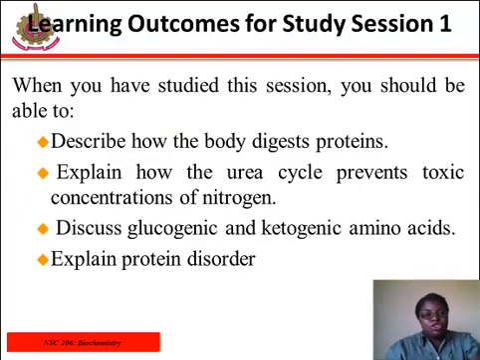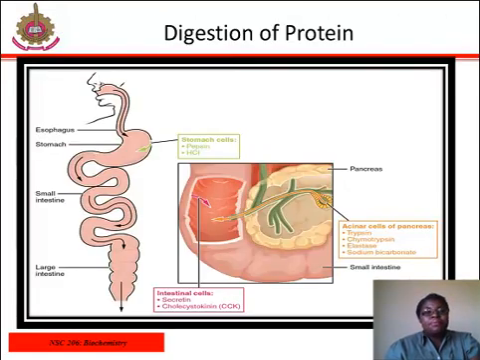At the end of this study session, you'll be able to describe how the body digests proteins. You should be able to explain how the urea cycle prevents toxic concentration of nitrogen. You're able to discuss glucogenic and ketogenic amino acids and explain protein disorder.